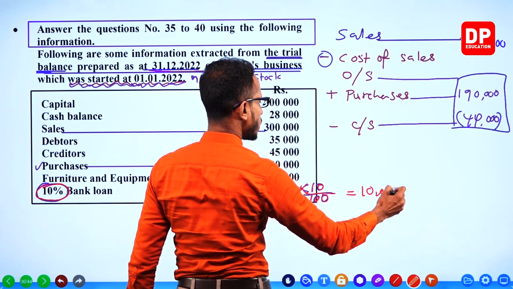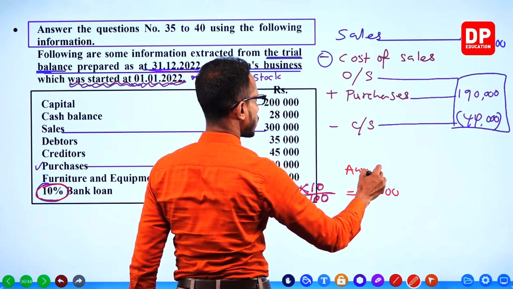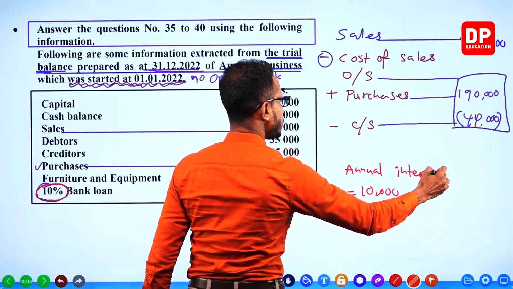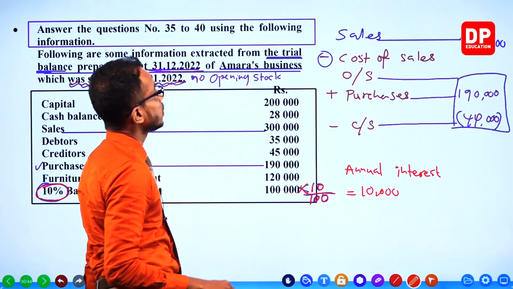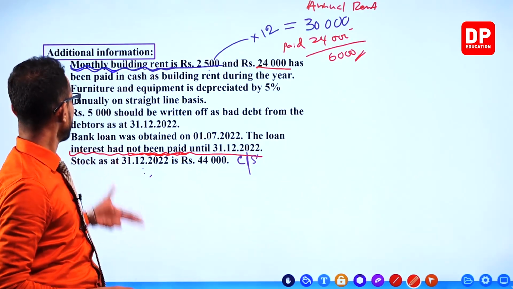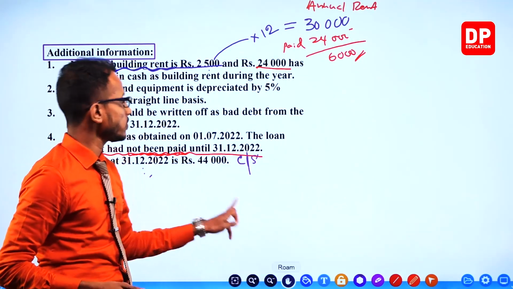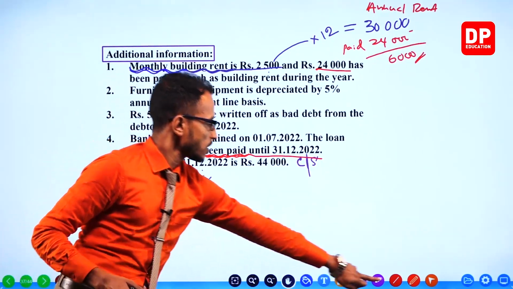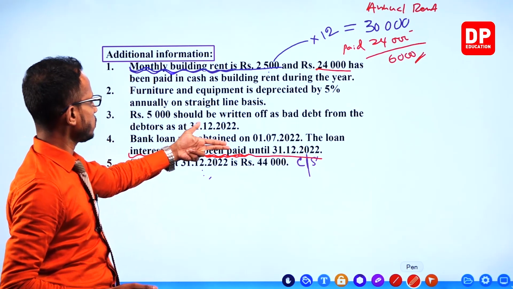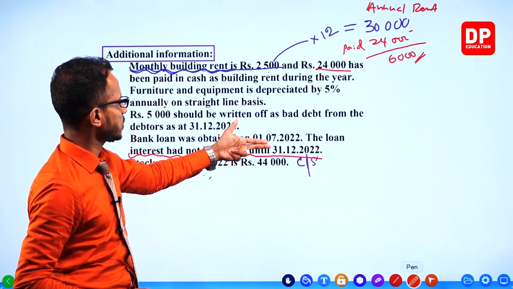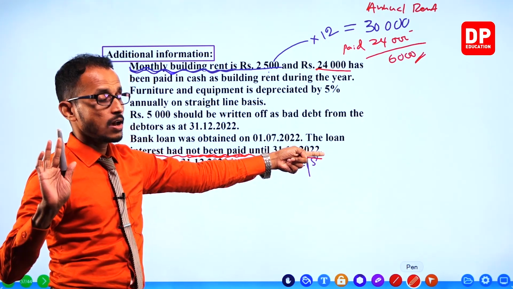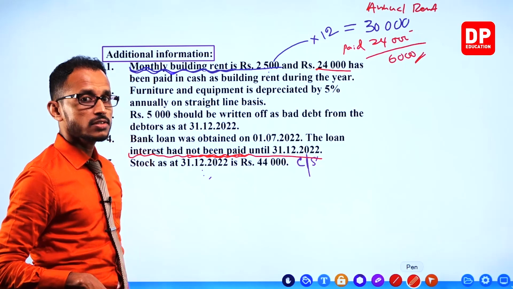That is the annual interest. But the bank loan was not obtained at the beginning of the year. They say it right here. The bank loan was obtained on 1st July, and there are only 6 months of interest we have to pay.